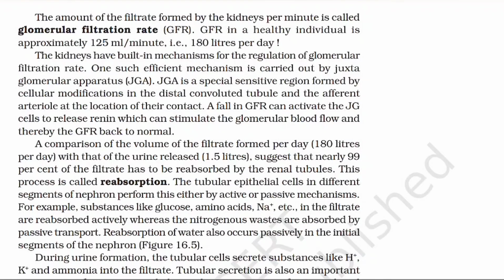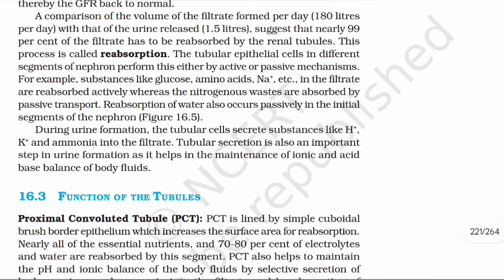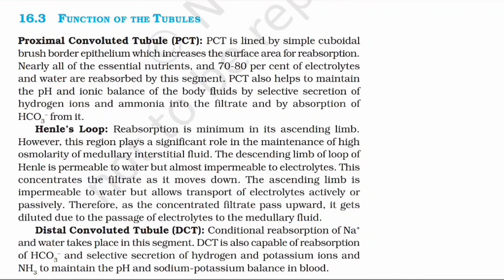During urine formation, the tubular cells secrete substances like hydrogen, potassium, and ammonia into the filtrate. Tubular secretion is an important step in urine formation as it helps in the maintenance of ionic and acid-base balance of body fluids. 16.3 Function of the tubules.